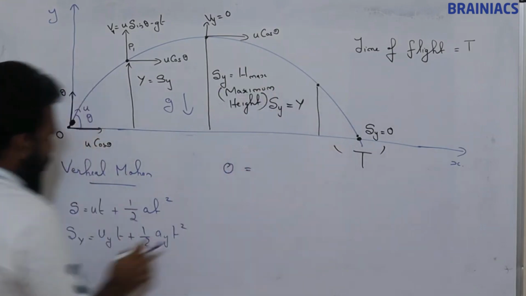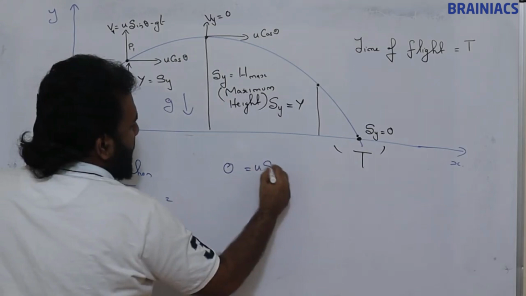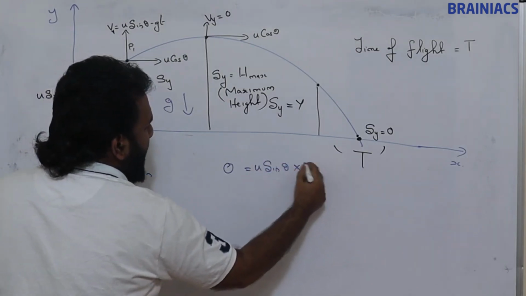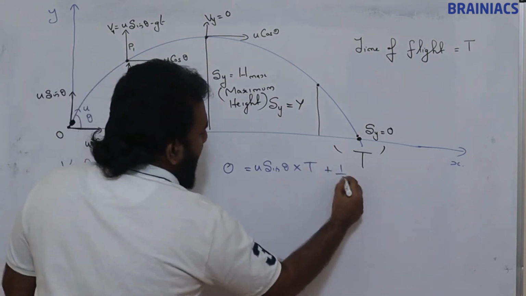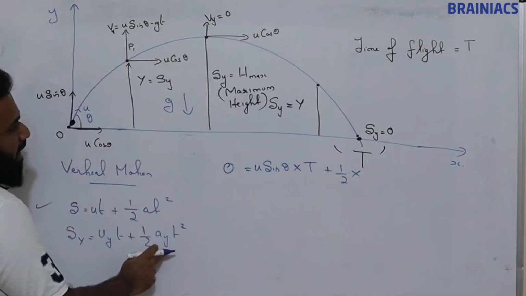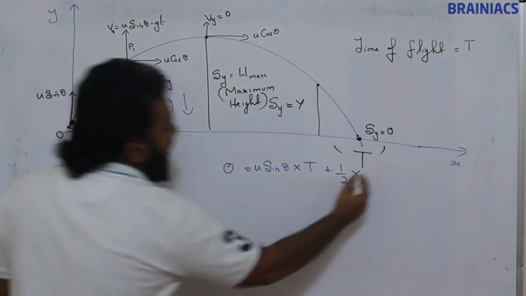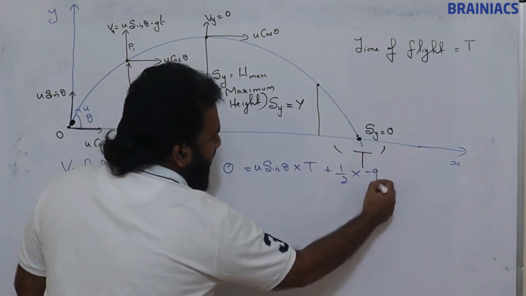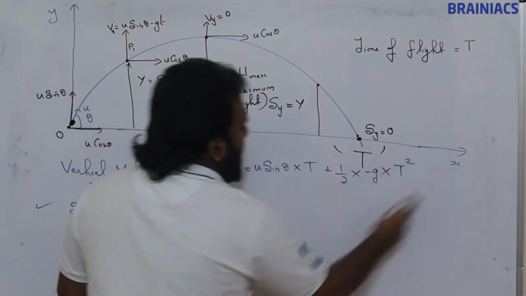This is equal to, what is the vertical initial velocity? u sin theta. How much is the time taken for this? Into capital T, time of flight. Plus half into, what is the vertical acceleration? Acceleration due to gravity, down towards the ground. So it is minus g into T square. I am putting T square.